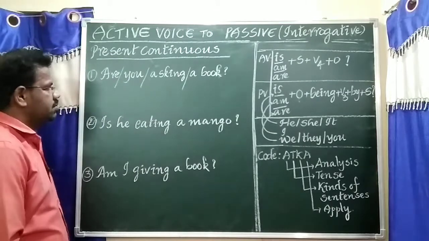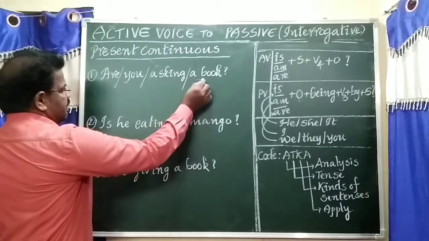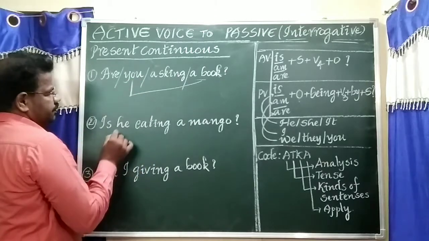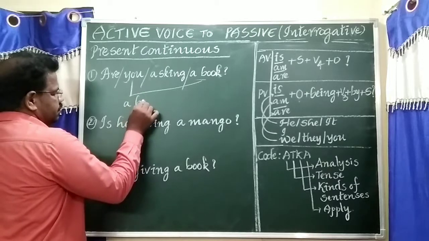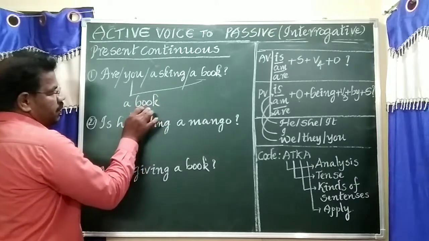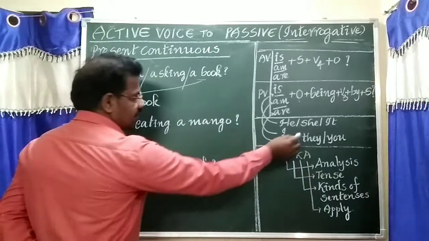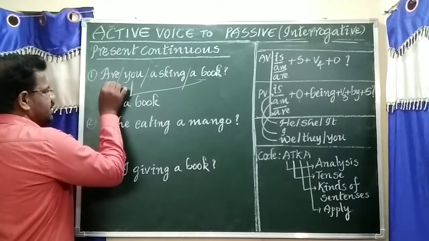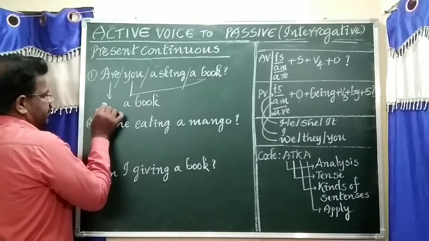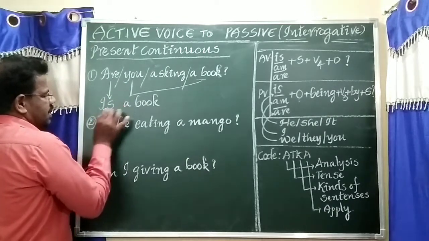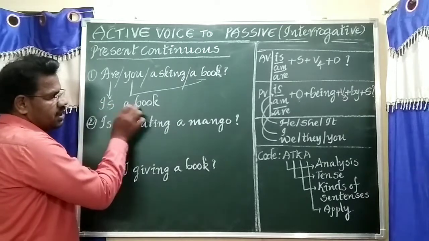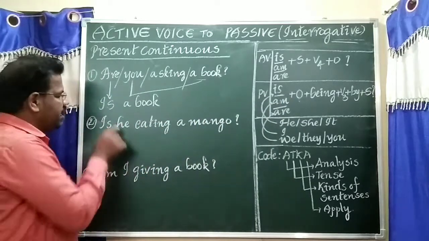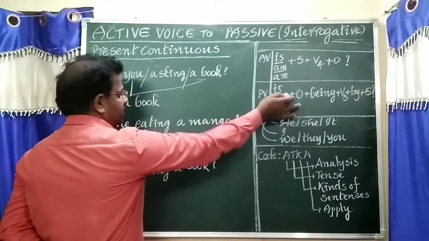Now we are going to write the answer. Object should be written straight to the subject: a book. A book, suitable helping verb is. Book refers to it, so it takes is. Is should be written straight to the helping verb. Now answer: is a book. One of the helping verbs which is suitable, we have written is. Here object, what is that? A book.